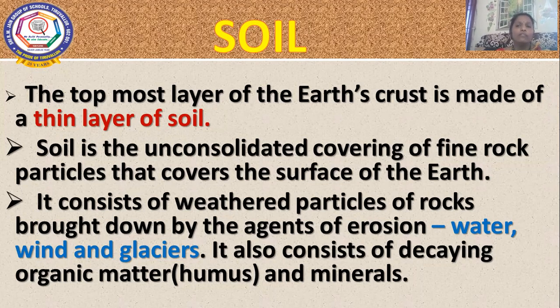Soil varies in color, texture, fertility and content. So there are many types of soil. The type of the landform and the nature of the parent rock determine the type of the soil. Okay, so what determines the type of the soil? It is the type of the landform and the nature of the parent rock that determine the type of the soil. And what about the fertility?